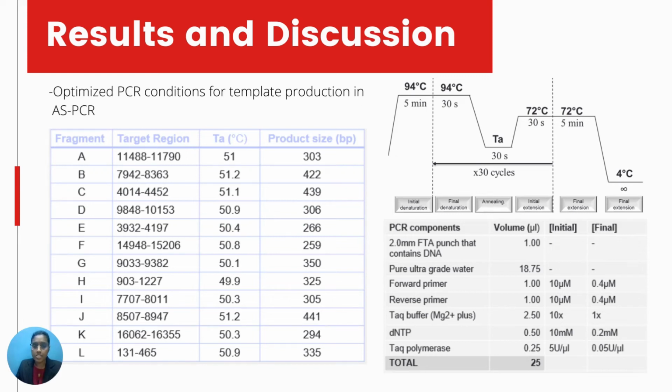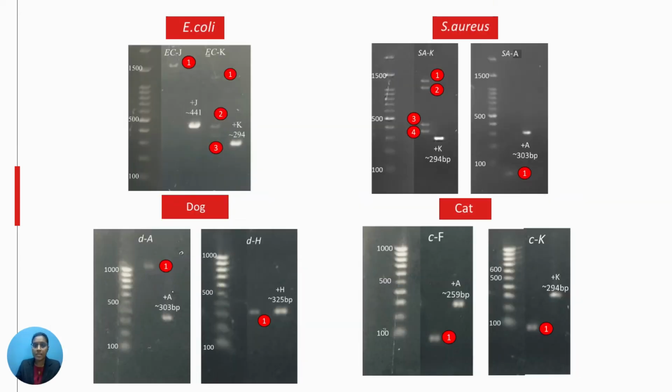Moving to results and discussion, 12 sets of human mtDNA primers were optimized according to the initial annealing temperature as tabulated here. 25 microliters total per reaction were used, with the thermocycling conditions indicated in the graph. The optimized human mtDNA primers were validated using the non-human samples as explained before. The result shows that non-specific binding of human mtDNA primers towards E. coli, S. aureus, dog, and cat samples occurs. The amplification of these samples was compared with the human mtDNA control.